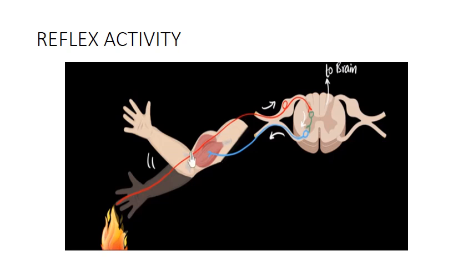Second, the voluntary response is we will move our hand to a safe place, or if it is a hot object, we will move this hot object to a safe place. Those are known as the voluntary activities after the initial involuntary response. These two things will be done by our brain only. So this is the involvement of the brain in reflex activity.